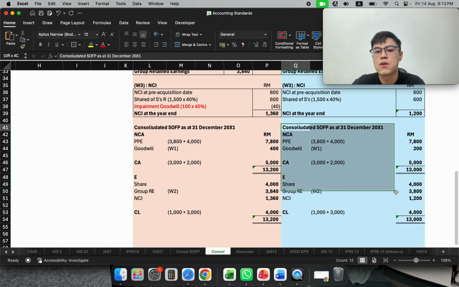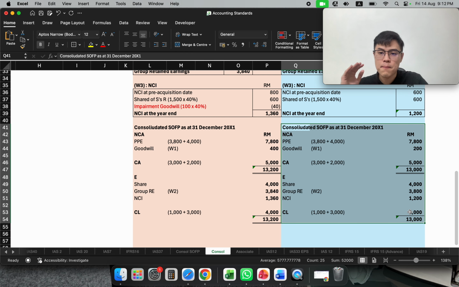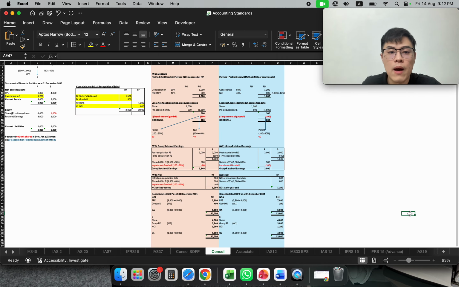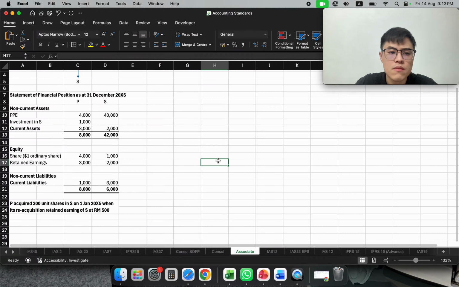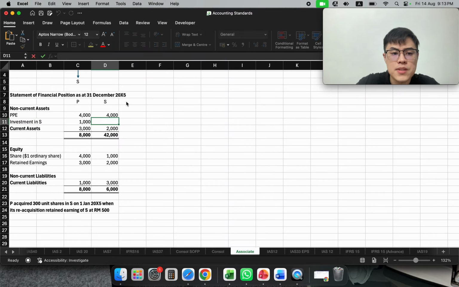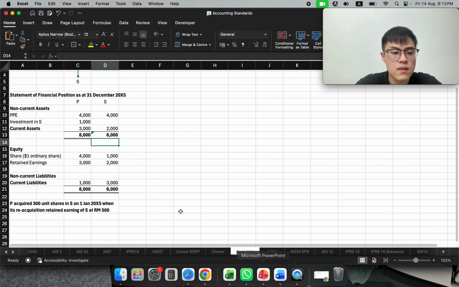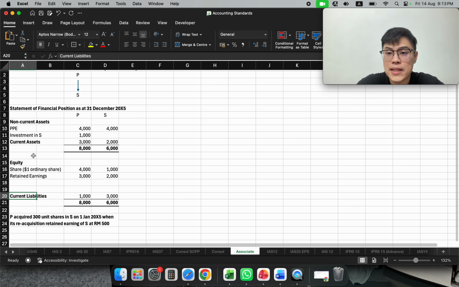Likewise, for this method, also the same. So this is the basic understanding of our consolidation of financial statements in terms of goodwill, the full goodwill method and the partial goodwill method. What about associate? If under associate, we use the equity accounting method.